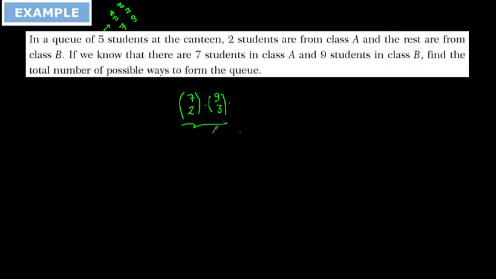This part is the selection part. After this part we are going to arrange them. In how many different ways can 5 persons be arranged in the queue? We can form a queue with them. This is 5 factorial.